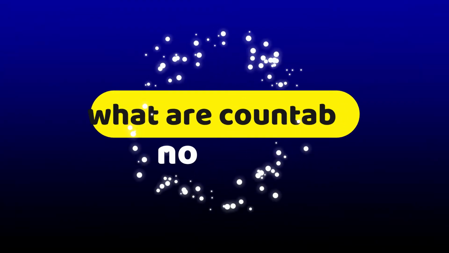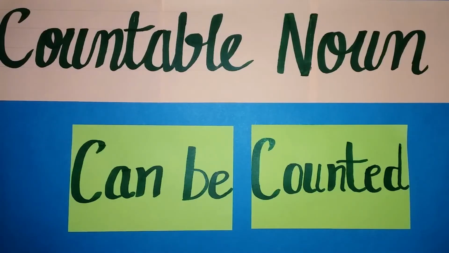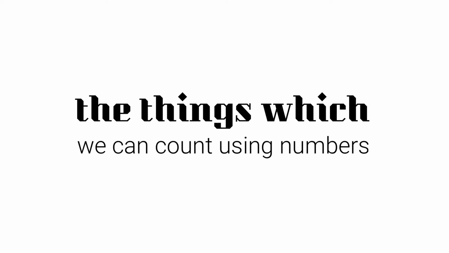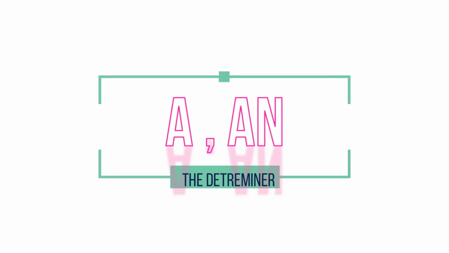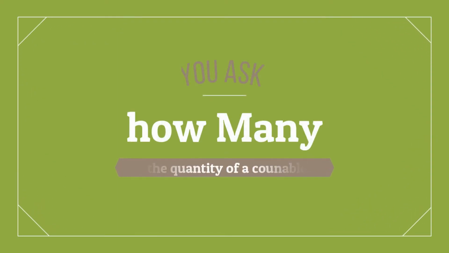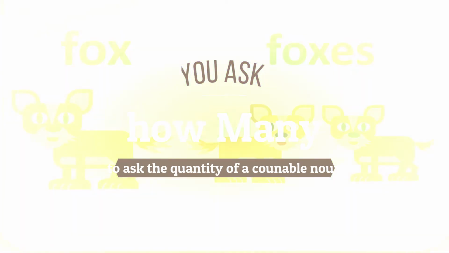What are countable nouns? Countable nouns are the nouns or the names which can be counted. The simplest definition of countable nouns is that they can be counted. So they are used for the things which we can count using numbers, as well as they have a singular and a plural form. The singular form can use the determiner a or an, and if you want to ask about the quantity of a countable noun, you ask how many combined with the plural countable noun.